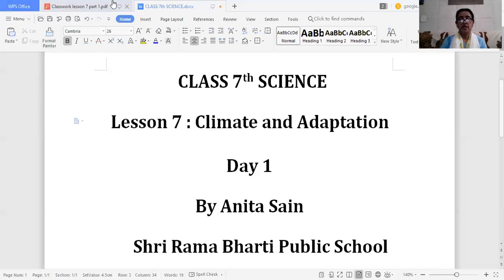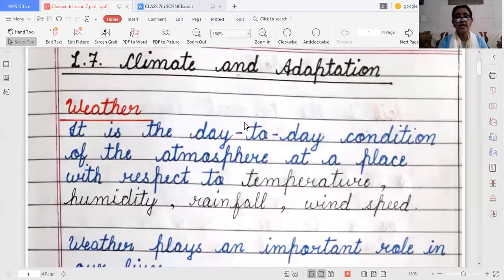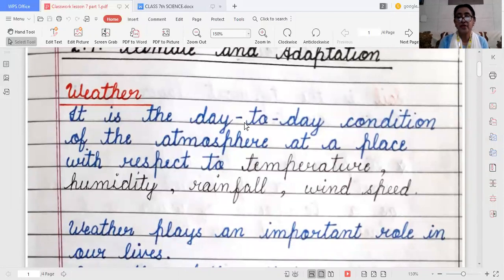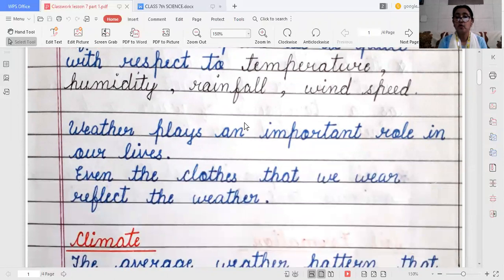Now, when we talk about climate, first we should know about weather. What is weather? Weather is the day-to-day condition of the atmosphere at a place, which is related to the temperature of that place, humidity, rainfall, and wind speed. Weather plays an important role in our lives. Even the clothes that we wear reflect the weather. We always wear cotton clothes in hot summer, and we wear woolen clothes when it is winter, which reflects that the winter season is there.